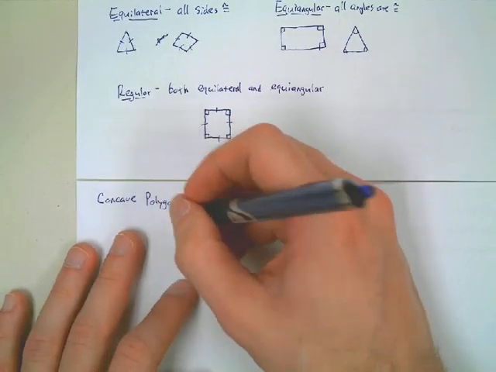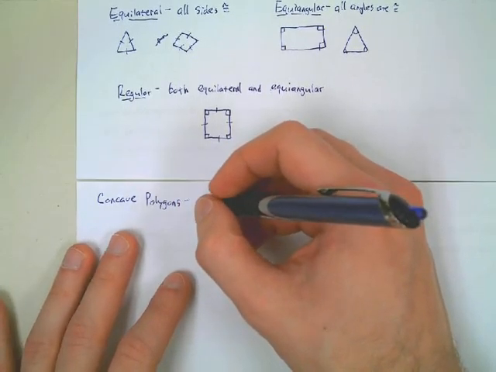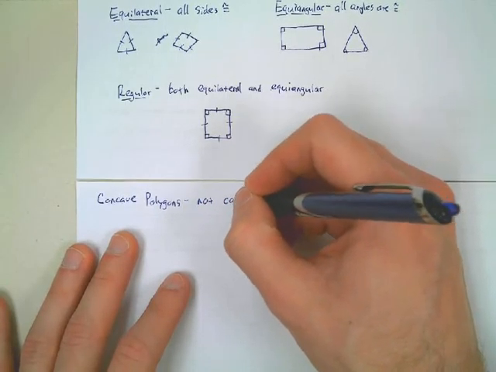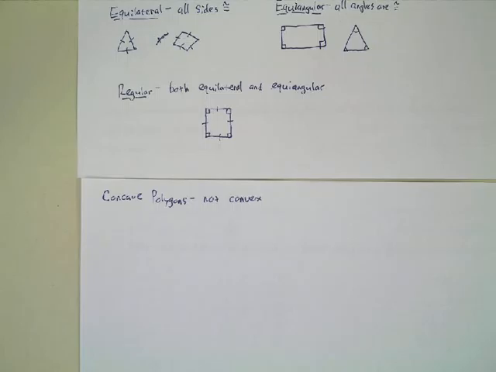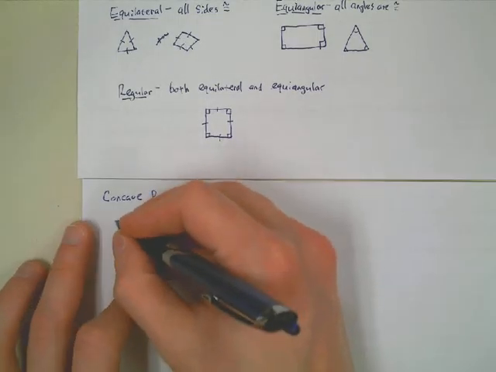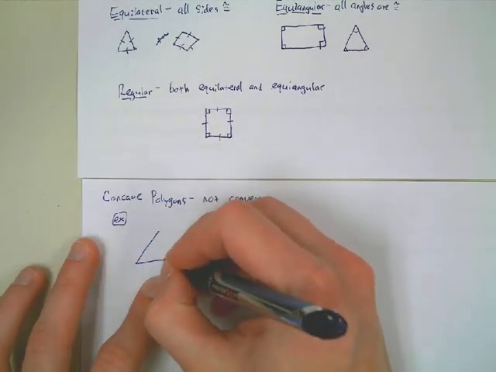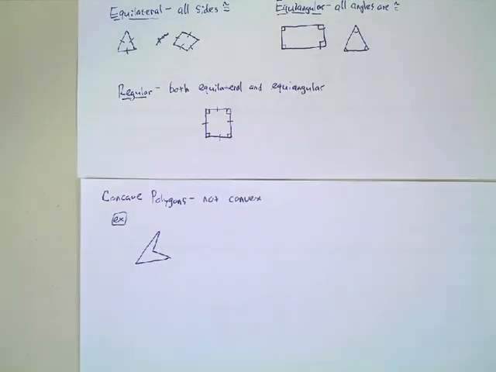Okay, so the word concave, we're going to define that one first, and we'll just do it very simple. It's concave if it's not convex. Okay, it's kind of a silly way to do it, but that's what we'll call it. The shape is concave if it's not convex. Okay? So let me give you some examples of a concave shape. So for example, this shape. It's a polygon that is a concave polygon.